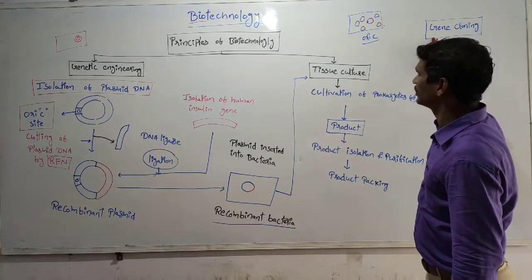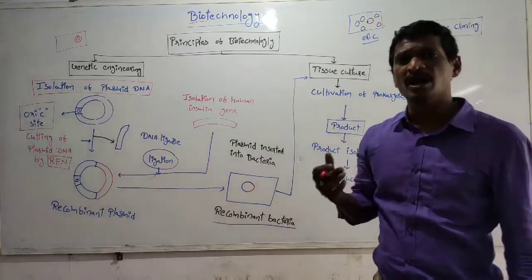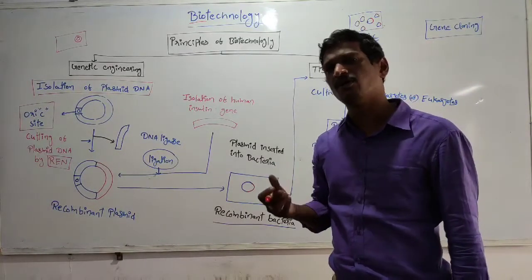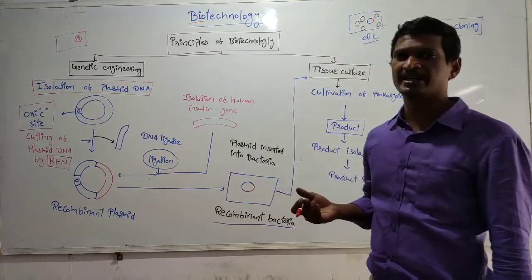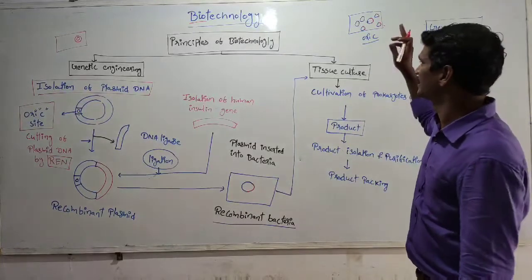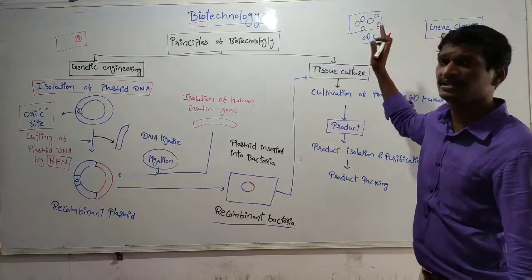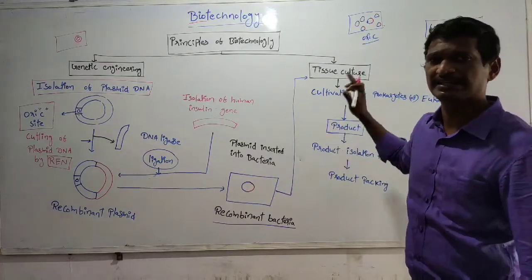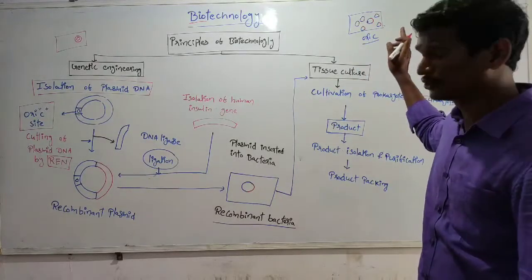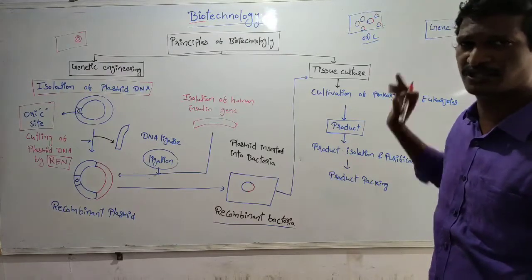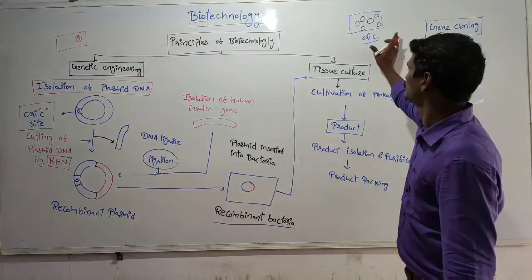So gene cloning is nothing but production of identical copies of DNA. The DNA is completely related to the desired DNA. Here the desired DNA is nothing but the human insulin producing gene. So this step is called gene cloning.